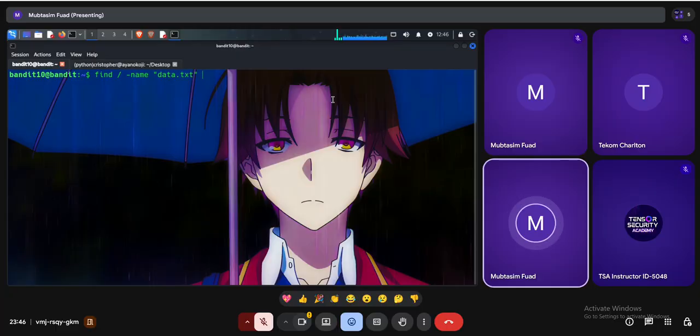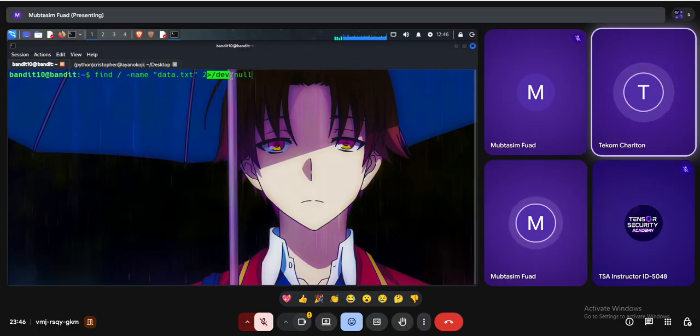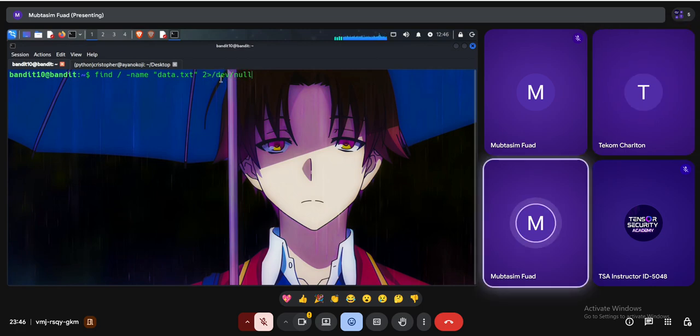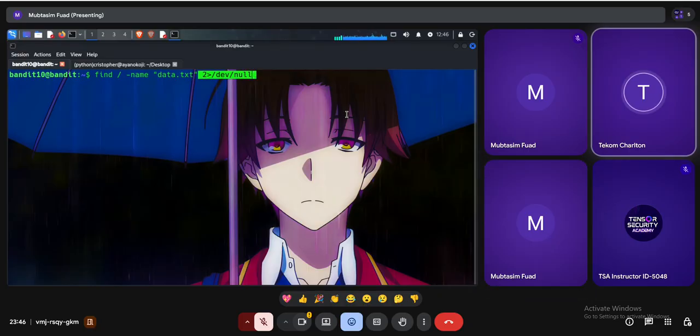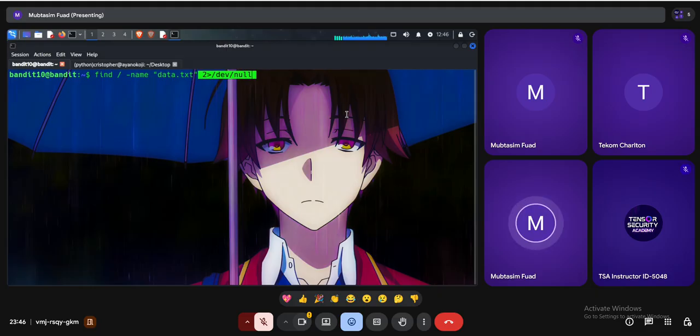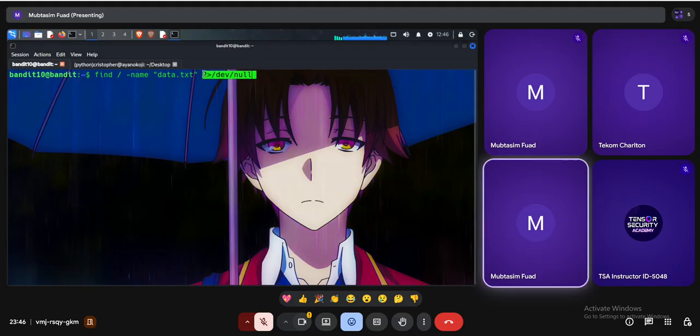But whenever you are facing a problem, why do I specify 2 greater than slash dev slash null? That's your confusion, why I'm specifying this one. Yes. Okay. First of all, if I don't write this option, this part in this command, what will happen? Let me show you. Enter.